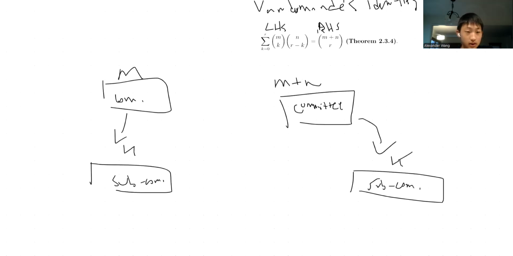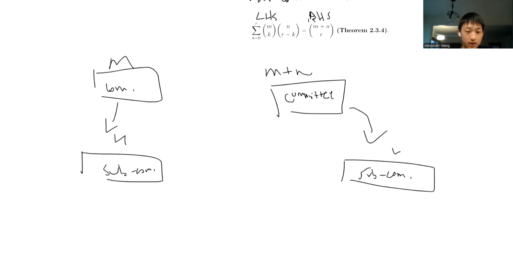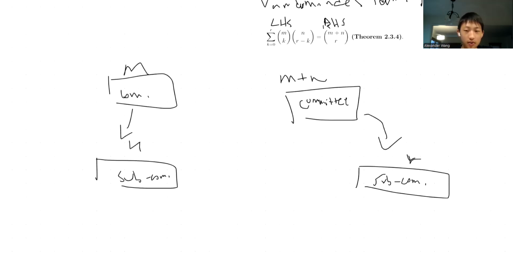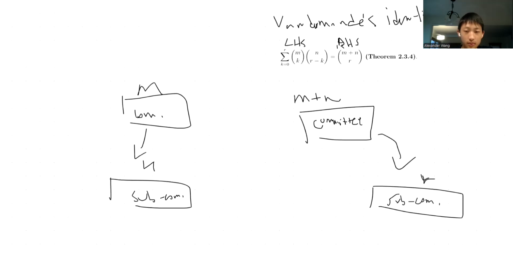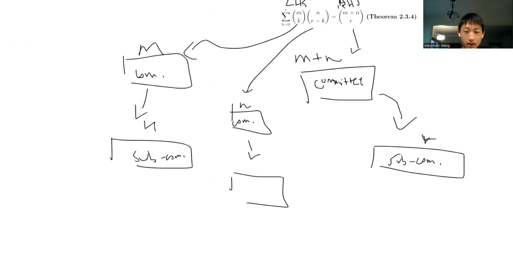I'm sorry, this one's not k, it's r people. Then we have k people in this subcommittee that we chose from this committee of m people, and then we have another committee of n people, and we're choosing r minus k members of a subgroup. And so how are these the same?